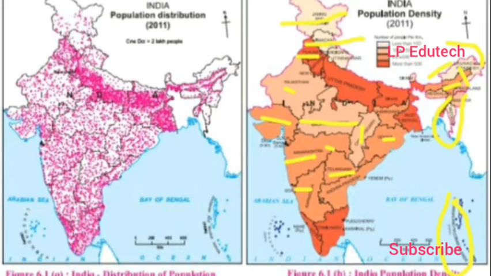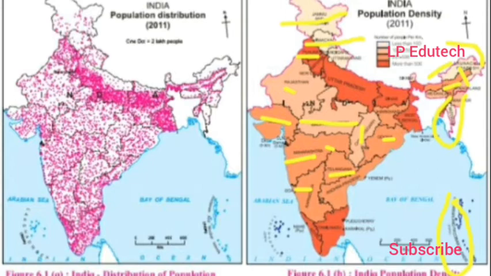And the population density between 101 to 250, the states are Jammu and Kashmir, Himachal Pradesh, Uttarakhand, Rajasthan, Madhya Pradesh, Chhattisgarh, Nagaland, Manipur and Meghalaya. And now the last one, it is more than 501.